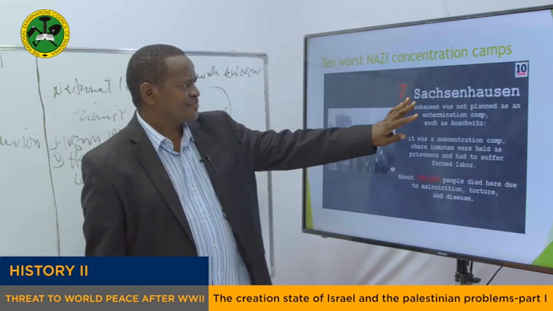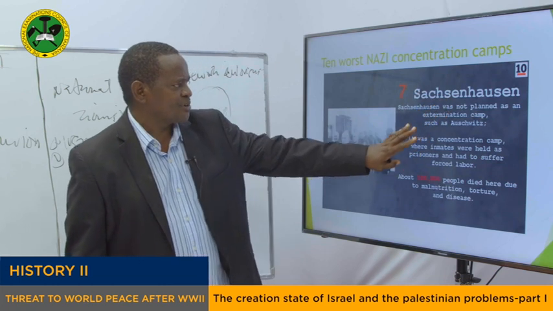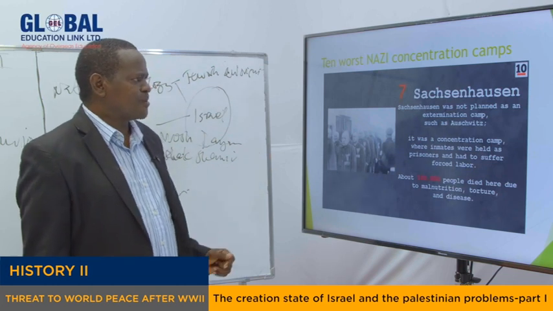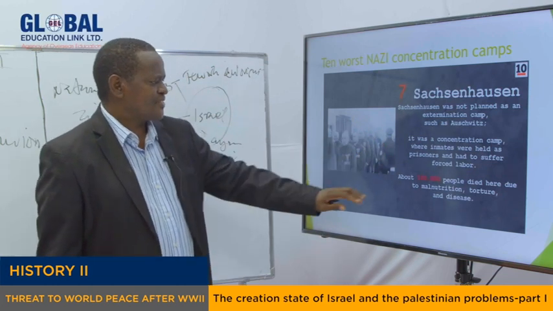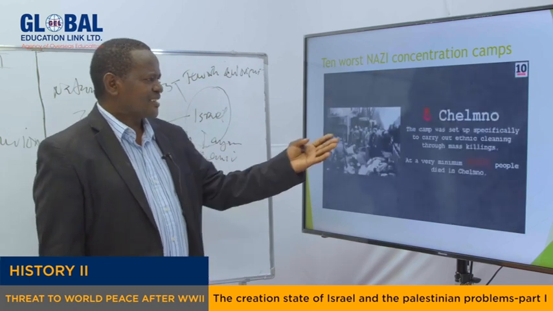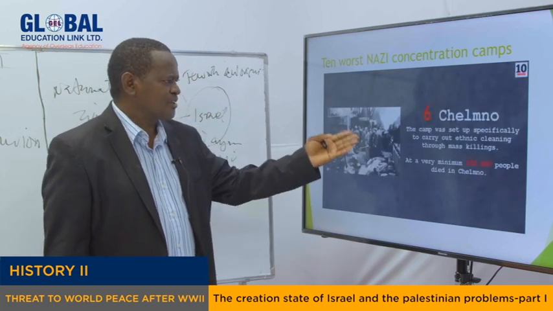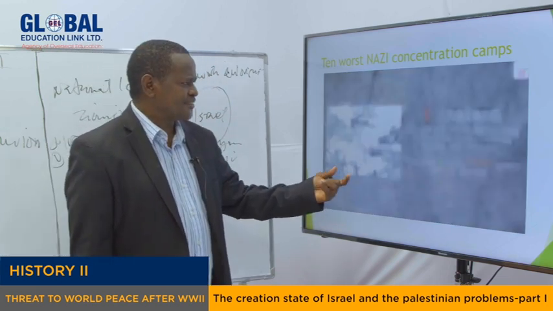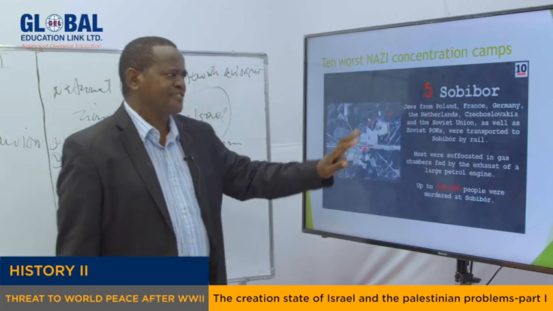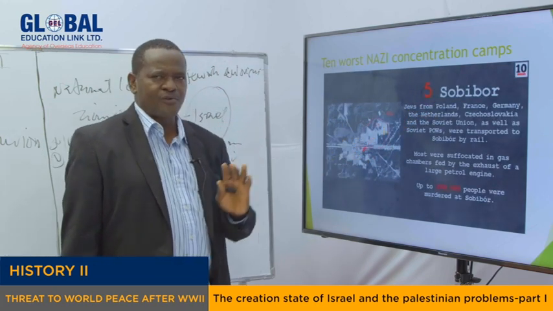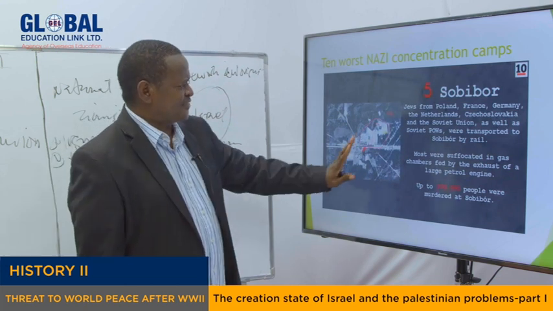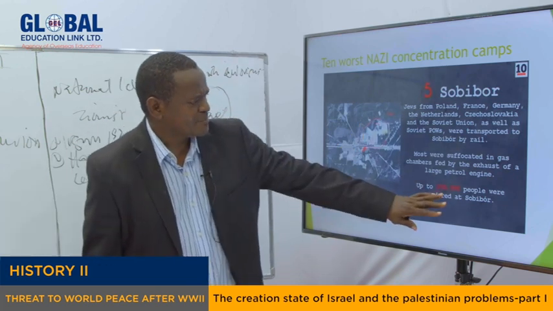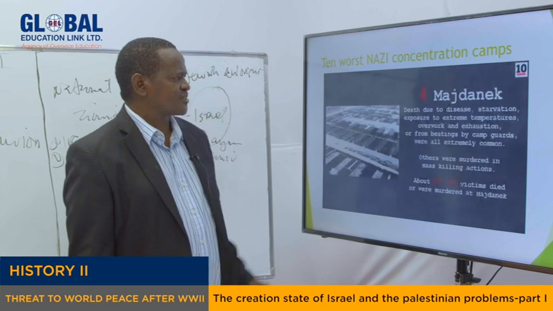Another concentration camp is Sachsenhausen. This one is located in Poland. Some people were killed in this camp, and their number is 100,000, as you can see. Another one is Chelmno, where a lot of people were killed. 152,000 people died in Chelmno. Not only this, my dear students, we also have Sobibor. This is very common, because maybe you have watched the film called Escape from Sobibor. This is a place that was real, where a lot of people were killed. In fact, 200,000 Jews were killed in that concentration camp.